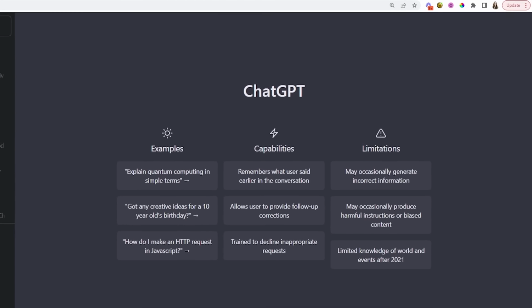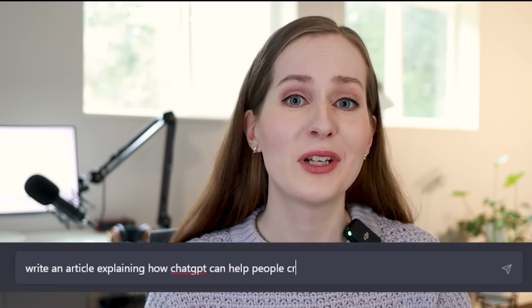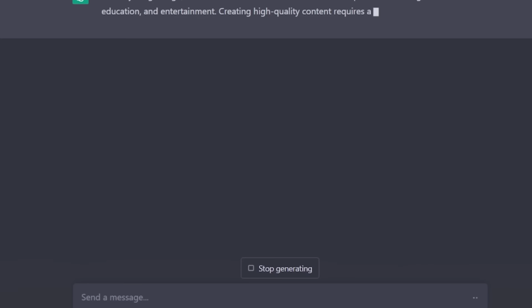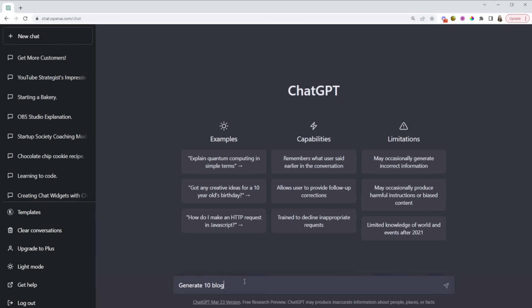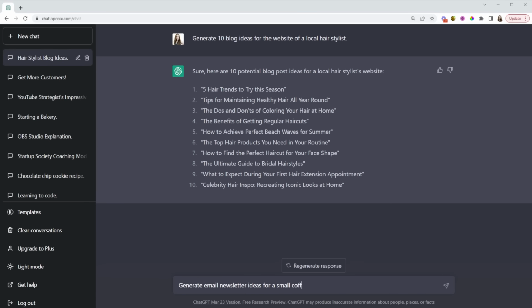Okay, so this first tool on my list has gotten a lot of airtime recently, so we're not going to dwell on it. Yes, I'm talking about ChatGPT, but we can't not mention this, right? Because ChatGPT is an incredible time saver when it comes to creating content, starting with the very first thing you need to do when you create content, which is generate ideas. You can use ChatGPT to generate ideas for videos, blog posts, email newsletters, even promo emails. I mean, any kind of content that you want to create, just ask ChatGPT.